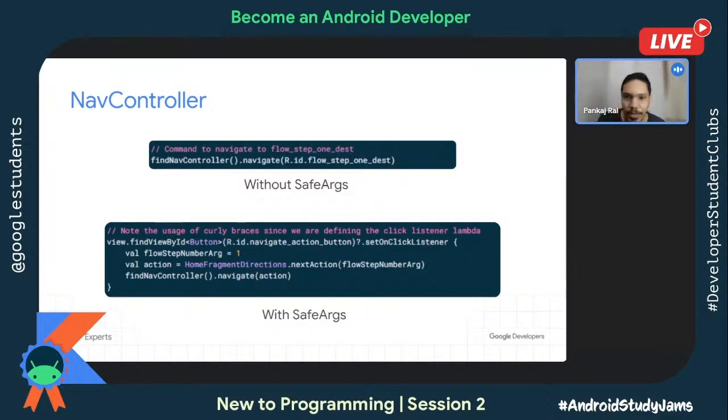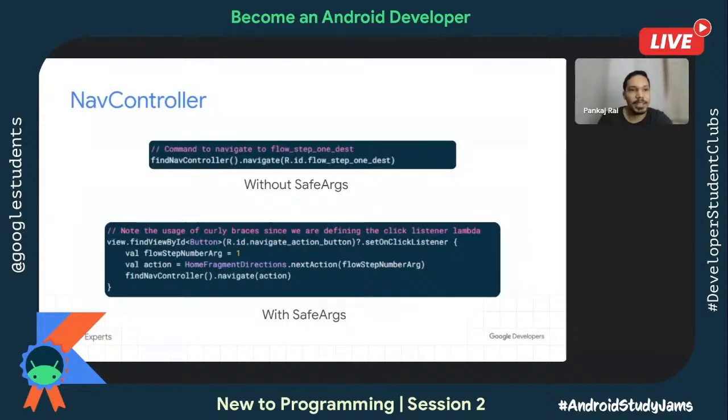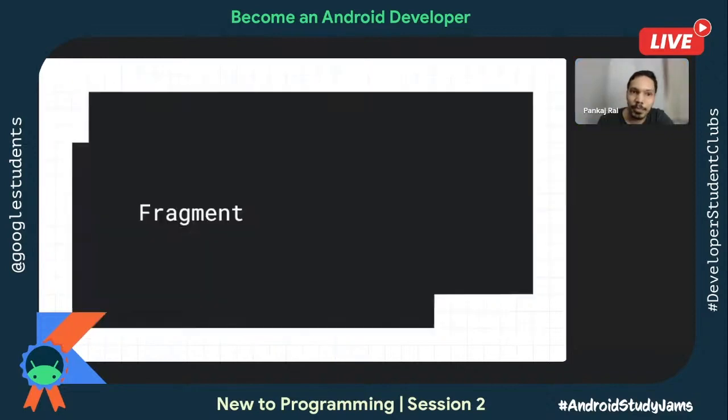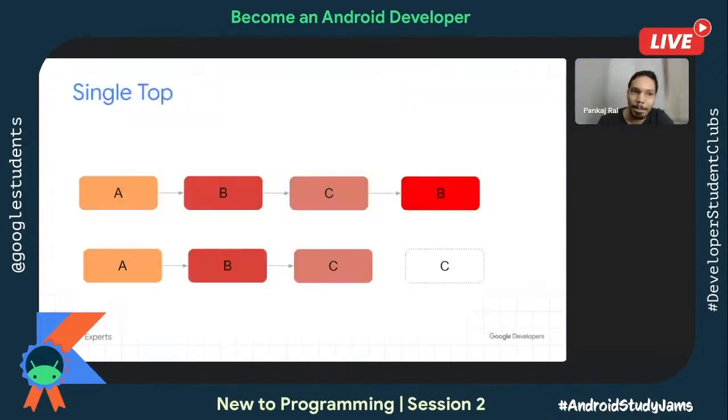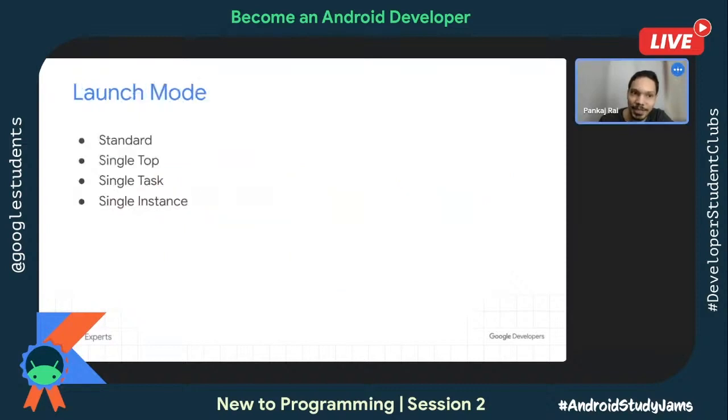Now let me talk about the coroutines. So, do you have questions regarding this point? We have one question. Vijay wants to know about the single and multiple mode. If you can repeat that topic, just a bit of it. Which one? The single and multiple mode, which we talked about in previous slides before navigation. This one, launch modes. Yes.